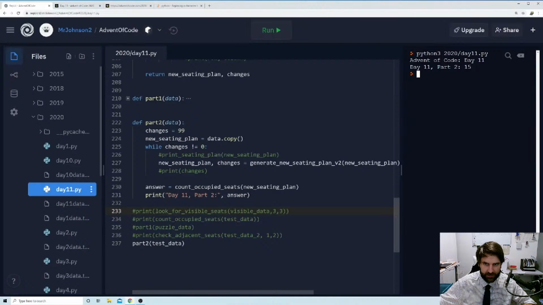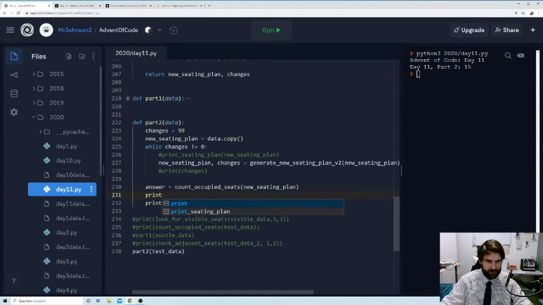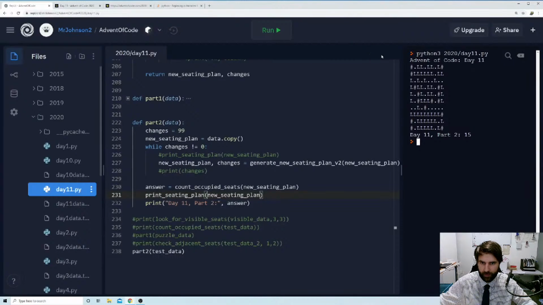And then we're printing out the answer. So it's saying there's 15 occupied seats there. So let's also print seating plan and give it our new seating plan, just to check that it's working properly. So we end up with this.